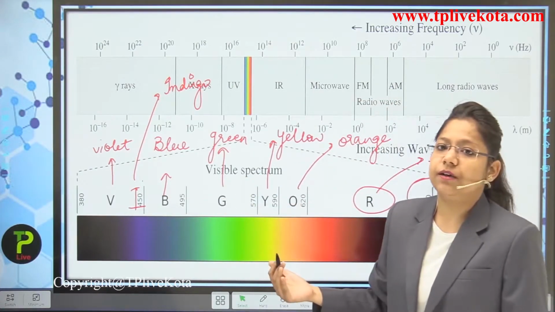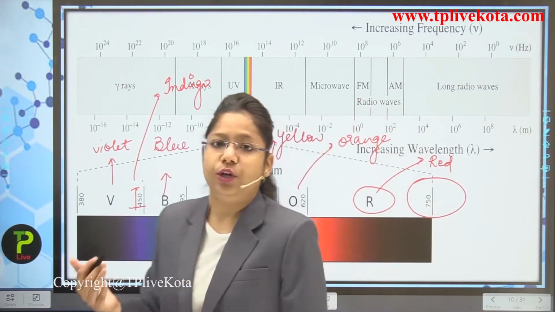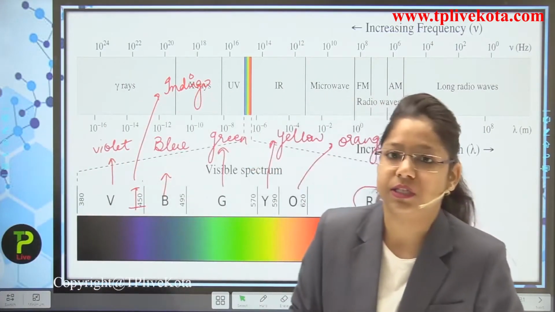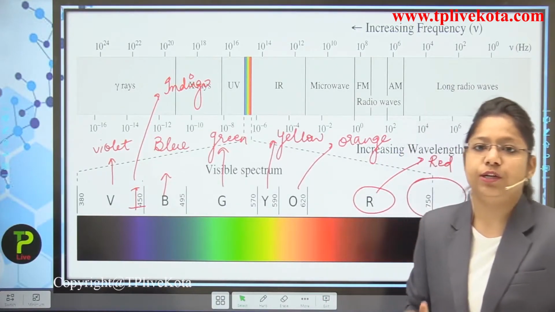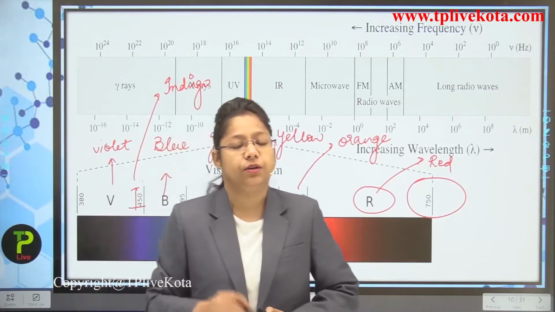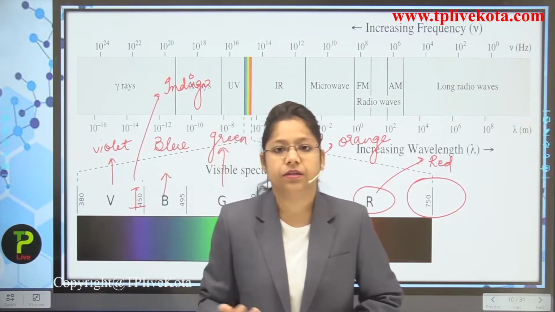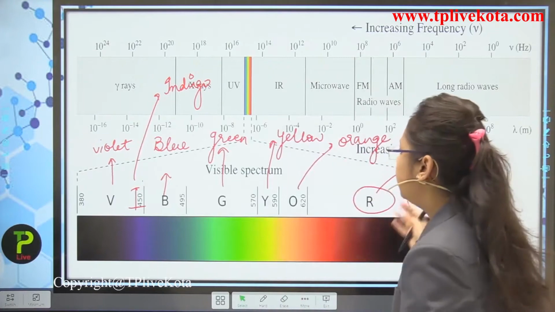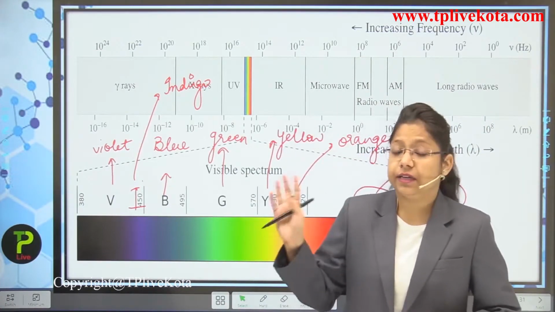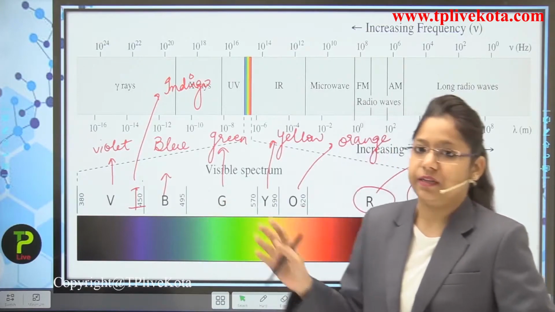That forms the VIBGYOR, and I also told you about the nanometers, the wavelength. So are you understanding the whole procedure, that it is important to understand what happens when a particular light falls on a particular plant? Red color experiences more scattering than green color. It reflects green color.